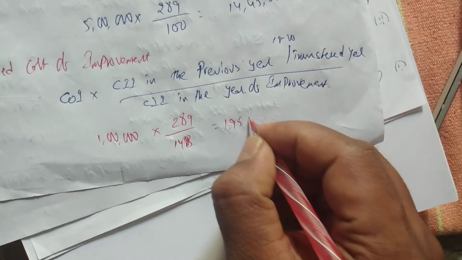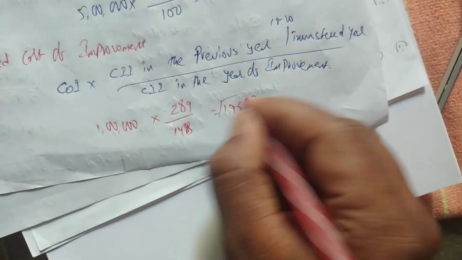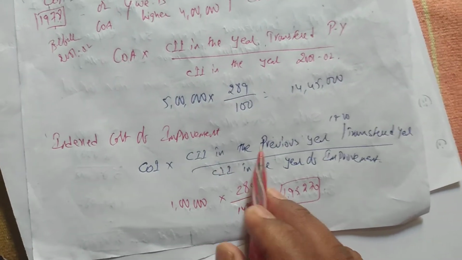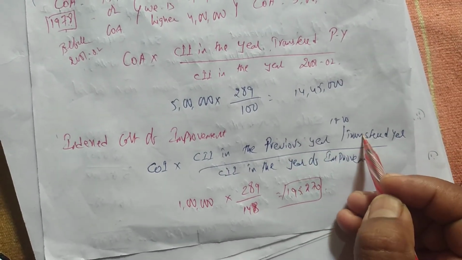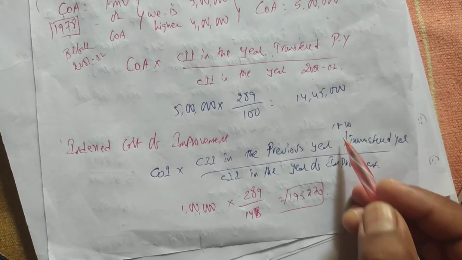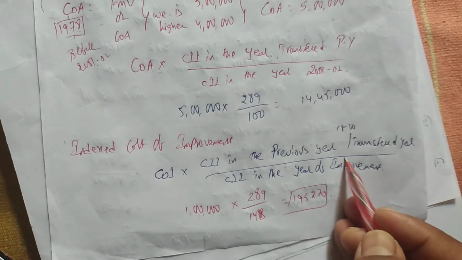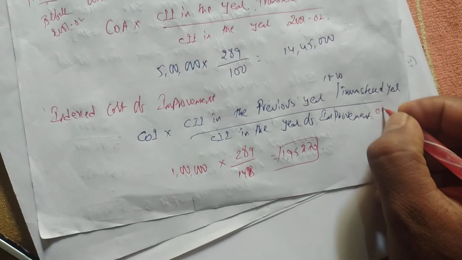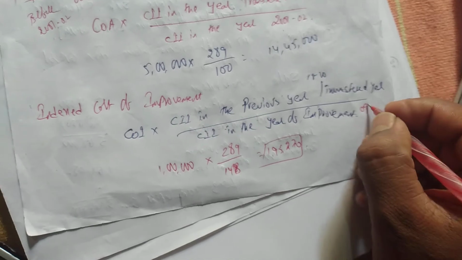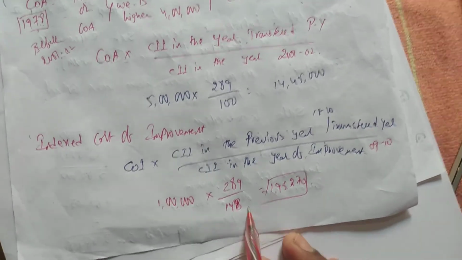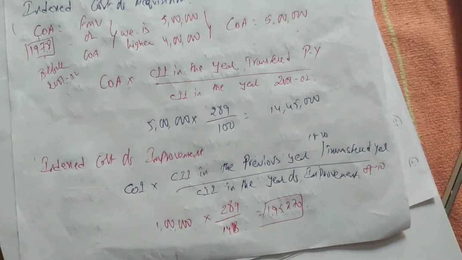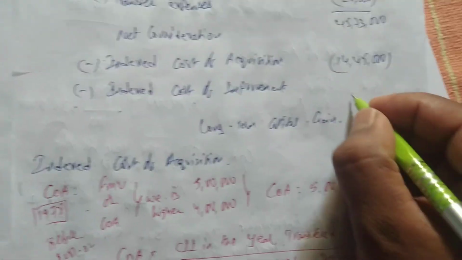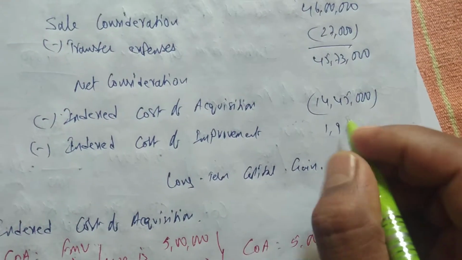1 lakh 95,270 as the index cost of improvement. It's very easy. We write CII of the previous year or transfer year, 2019-20, and CII in the year of improvement, 2009-10, which is 148. Multiply and you will get 1,95,270. Write 1,95,270 in front of index cost of improvement.